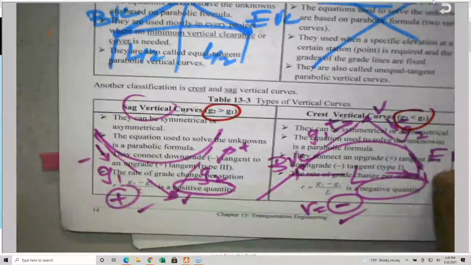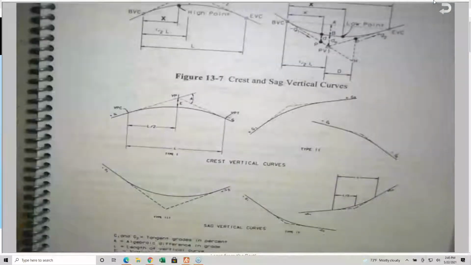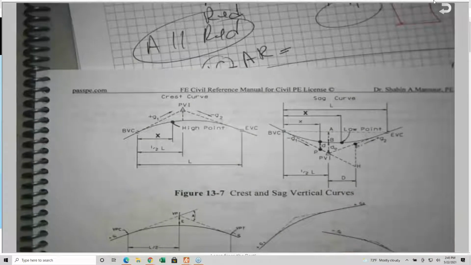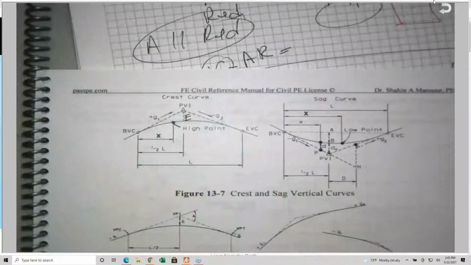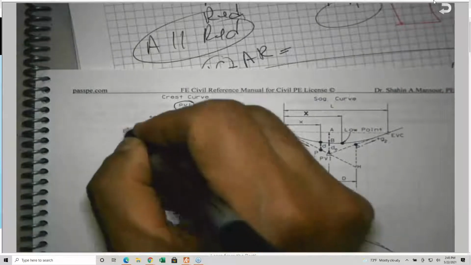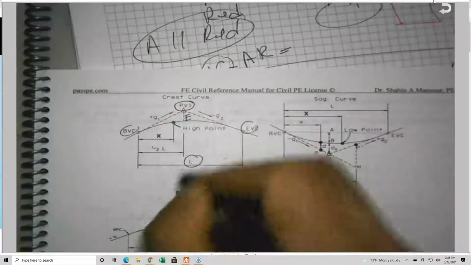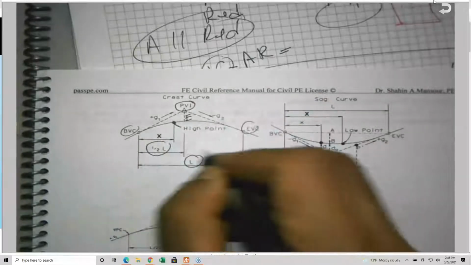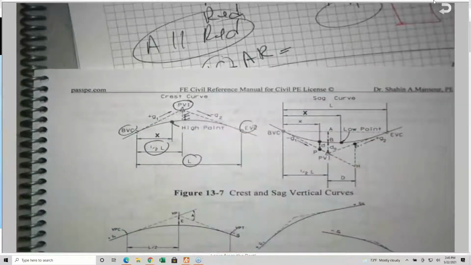AASHTO came up with a classification, by the way. They call it 1, 2, 3, 4. We're going to see it shortly, just for your knowledge. So these are crest and sag vertical curves. This is the vertex, point of vertical intersection, this is the beginning, and this is the end. L is measured horizontally. This is symmetrical. Why? Because this is L over 2, and L over 2, with the vertex in the middle.